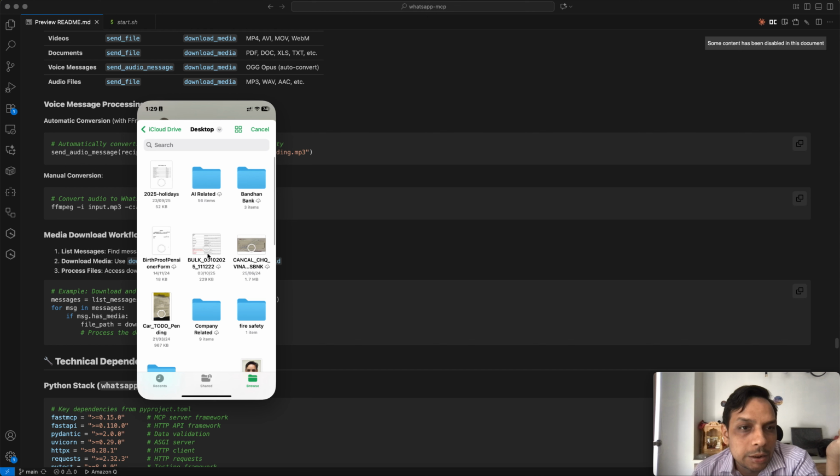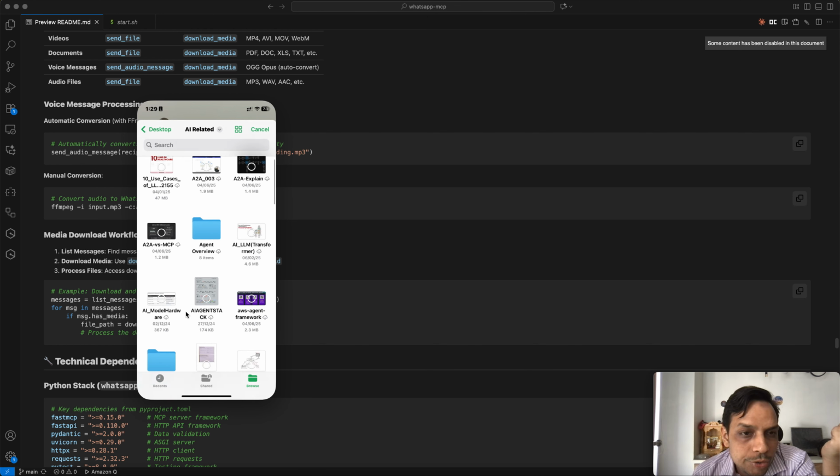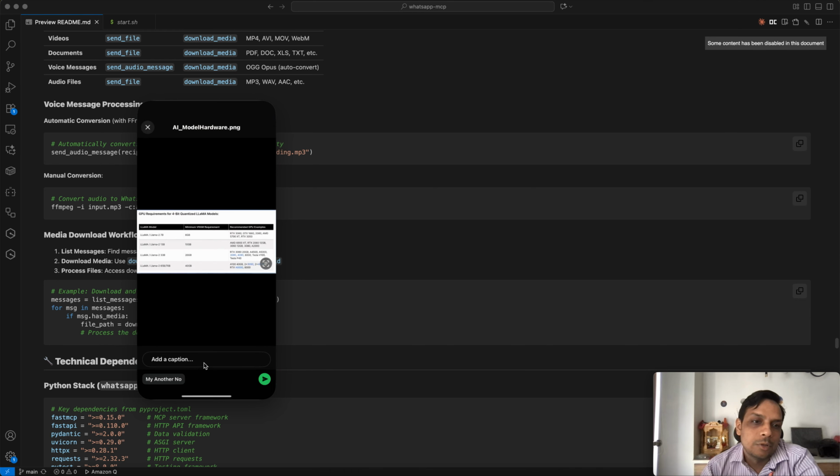Maybe I can take AI-related stuff, and over here I have an image. Share me detail about this image. So it is related to GPU requirements for a 4-bit quantization Llama model. And this image, let's ask directly what it will reply. Let's check.